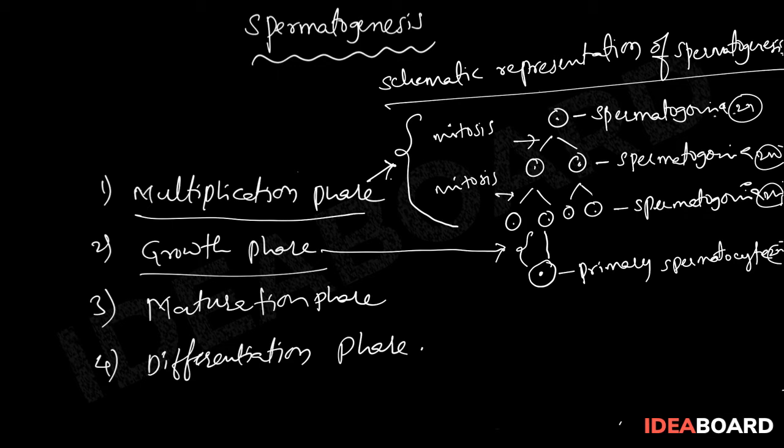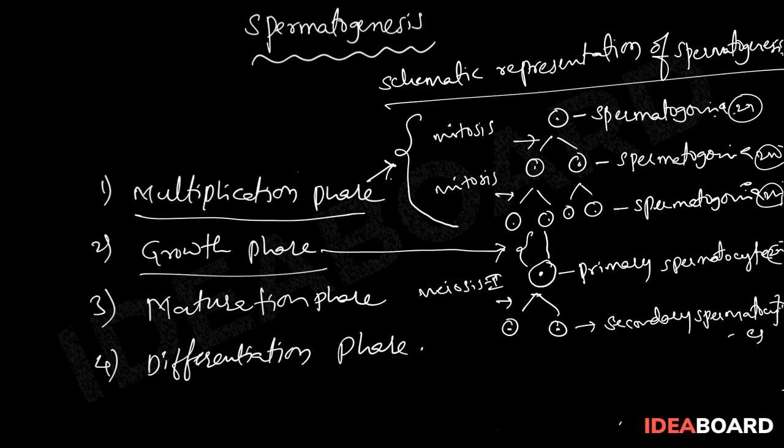After the growth phase, this primary spermatocyte will undergo the first meiotic division, and after the first meiotic division, it develops 2 cells. These are called secondary spermatocytes. Immediately, these secondary spermatocytes will undergo the second meiotic division.